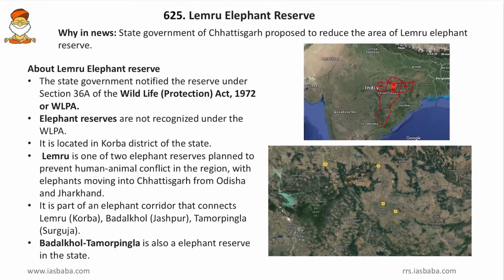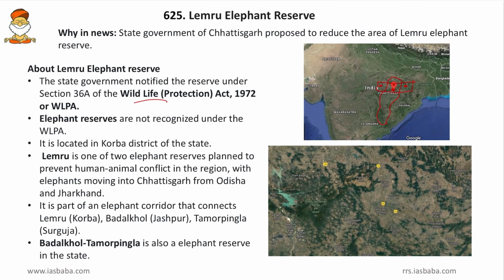Now come to more details regarding the Lemru Elephant Reserve. The state government notified the reserve under the section 36A of the Wildlife Protection Act 1972. So this is basically a wildlife sanctuary. Then elephant reserves are not recognized under the Wildlife Protection Act. Yes, we have discussed that these are recognized under the Conservation of Elephant Program and not under the Wildlife Protection Act. Then it is located in Korba district of the state.